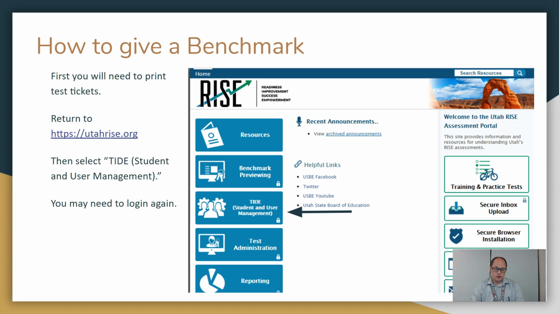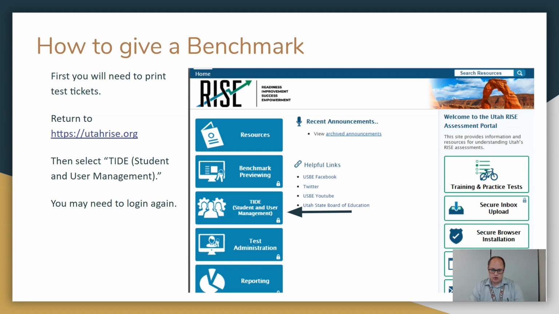The one thing we like about tickets this time is it's the same ticket for everybody. We're not printing off tickets for benchmarks and then printing off tickets again for the interim and then again for the summative. Everything's just the same ticket because all they need is their SSID number and their first name. So that's nice.